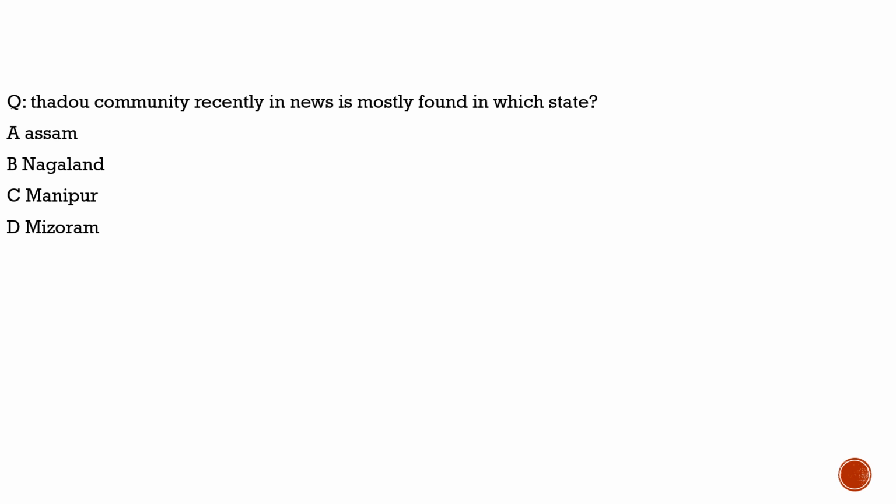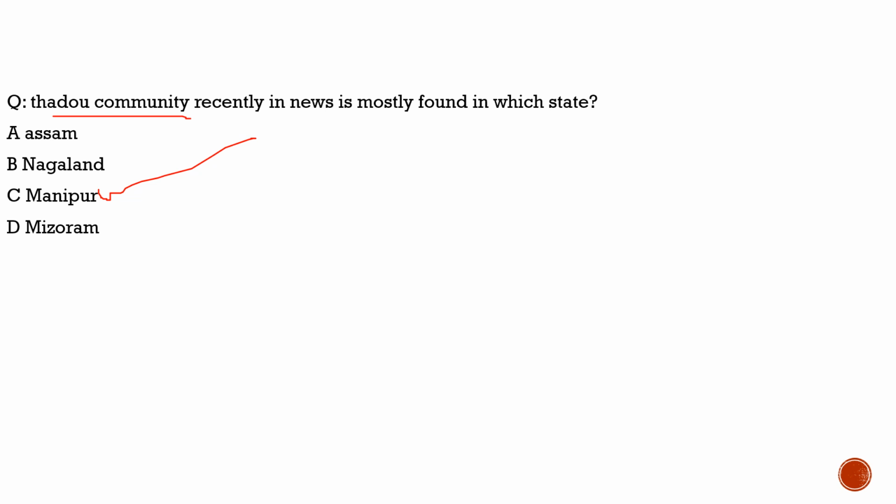Here the question is about the Thadao community, recently in the news, mostly found in which state? We need to know about it because it is in the news. They are hill tribes. Let me first answer this question. They are found in Manipur, and we know that there are conflicts in Manipur with respect to the communities between Meitis and Kukis. There is a conflict between Meitis and Kukis, and this Thadao community is very much near them.